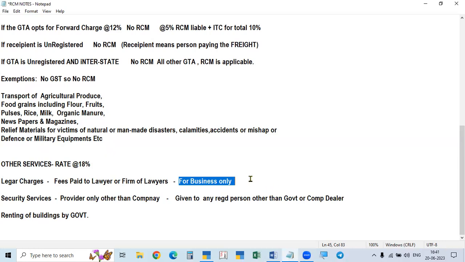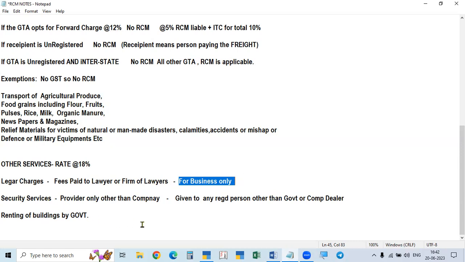Okay, simply. And other fees, registration fees, stamp duty, court fees, all these will not be applicable for this. They are not included in this. Only fees paid to the lawyer, or the firm of lawyers, associates, or like that. So like that only is available.